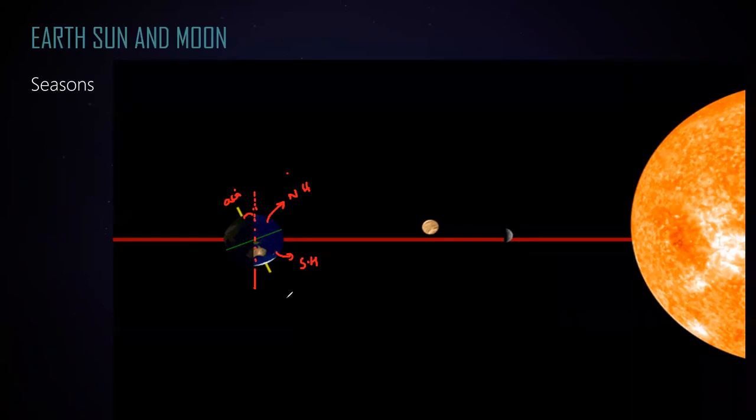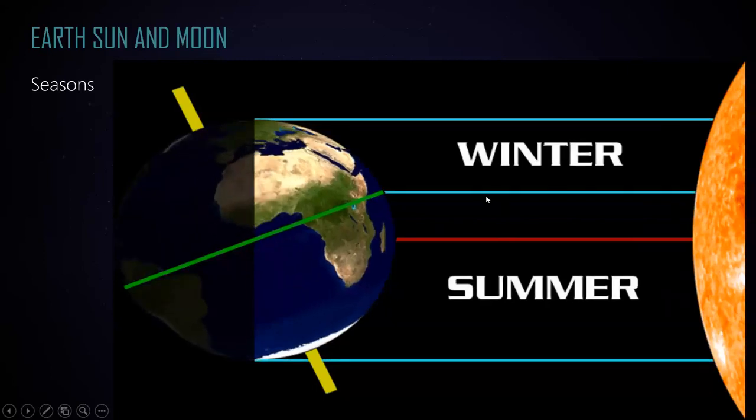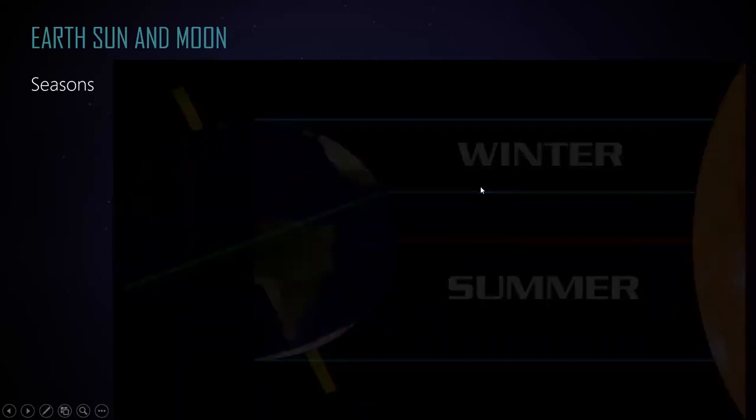As a result, there will be summer in the southern hemisphere and winter in the northern hemisphere. So due to the tilt of the axis of the earth, the two hemispheres will not receive the same amount of energy, and the part which experiences more energy will have summer, and the part which receives less energy will have winter.